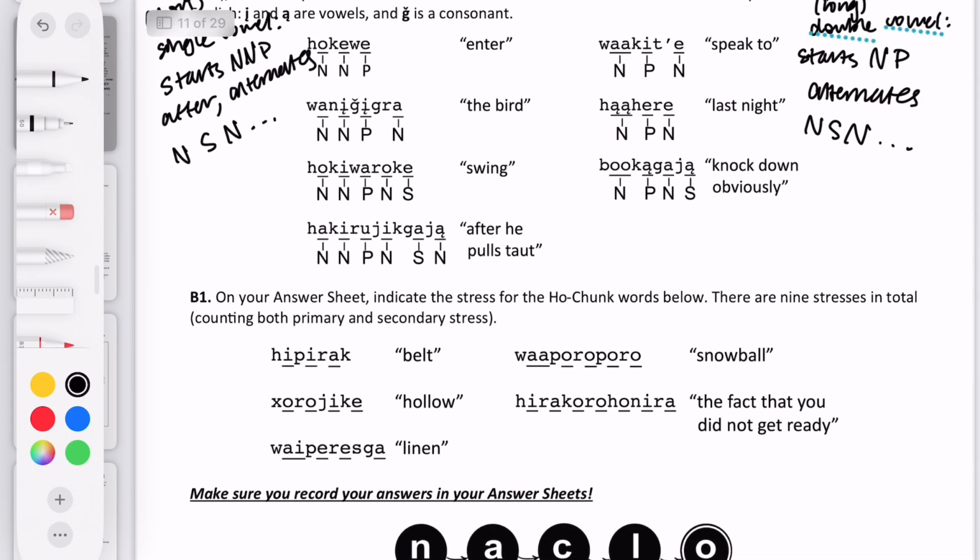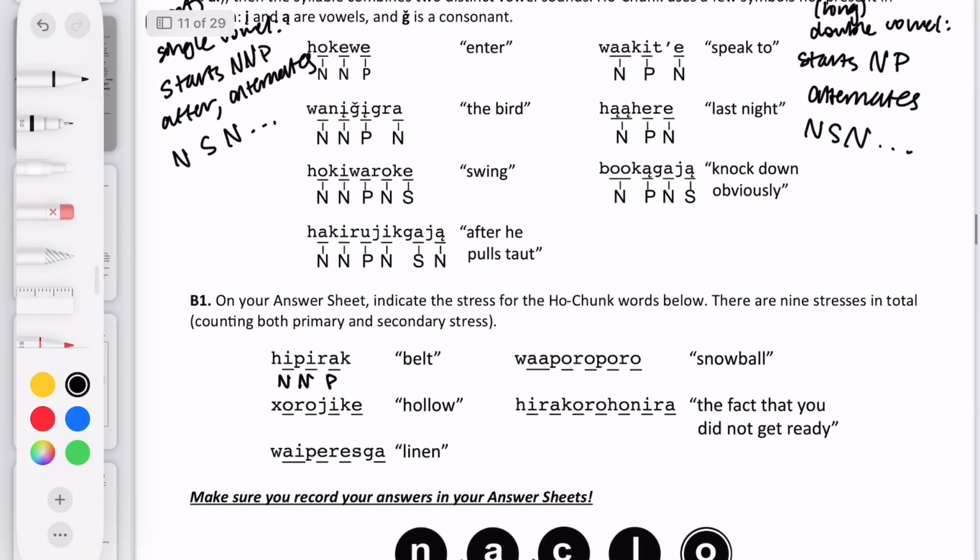Now we can go ahead and look at the problem, and it sounds like we're going to have to indicate which stresses are for which syllables. So for the first word, it looks like they're all going to be short vowels, so we can just put in the pattern that we have of N and P. And then for the next one, these also seem to be short vowels, so N, N, P, N, because it starts with N and P and then you alternate NSN.